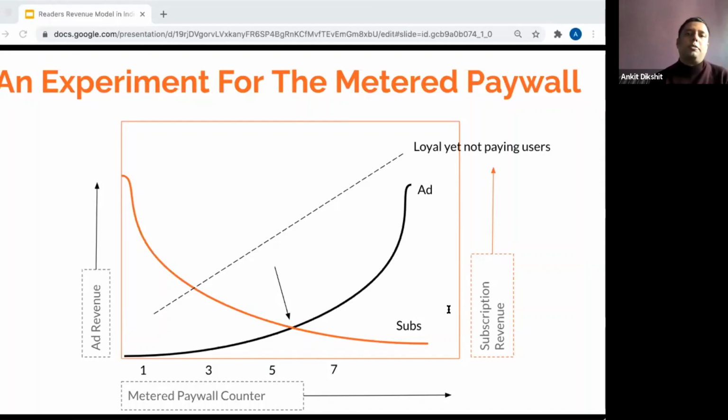Then we tried to solve this problem of behavioral shift that was restricting the users with the help of emails. Now on the emails we were sending them more personalized content that could help them come to our website again and again, even if they are seeing the paywall, and we gave them on a regular basis, and then these users converted on a larger scale. If you compare it with the other audiences who were not seeing this paywall, the conversion rate was almost, I think, twice as compared to people who were not seeing the paywall.